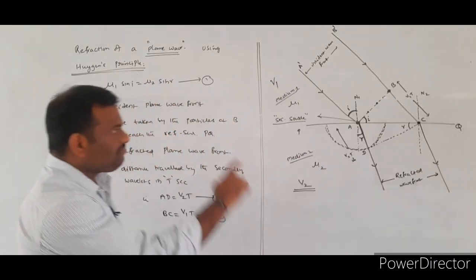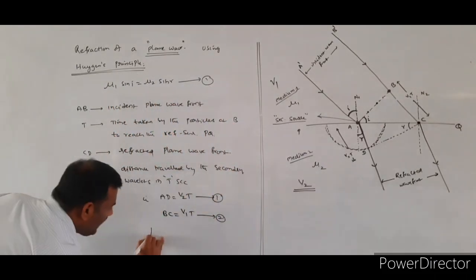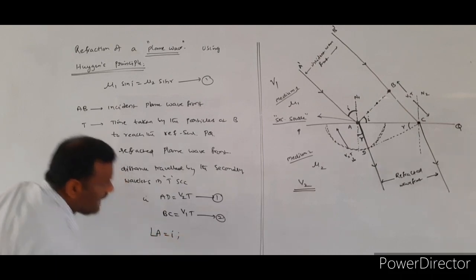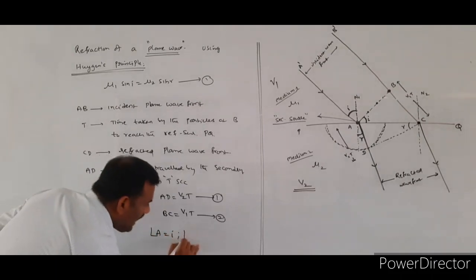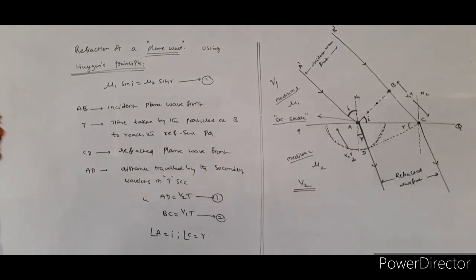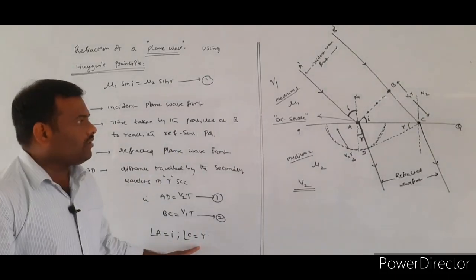So from the given diagram, we will write angle at A is equal to I. Angle at C is equal to R.